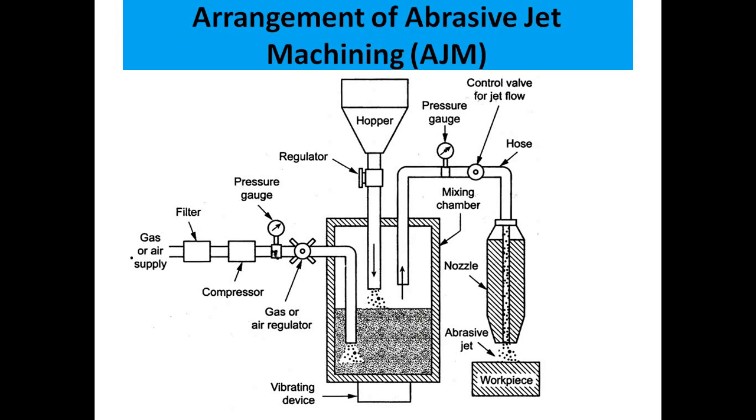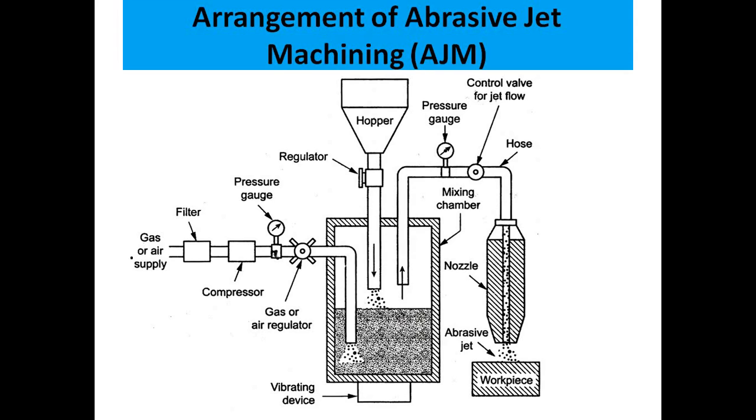Then we have an air regulator, which regulates the air flowing inward, and we have a mixing chamber where the pressurized air is mixed with the abrasive particles coming from the hopper. The abrasive particles and the air are mixed in this chamber, so it is called the mixing chamber.